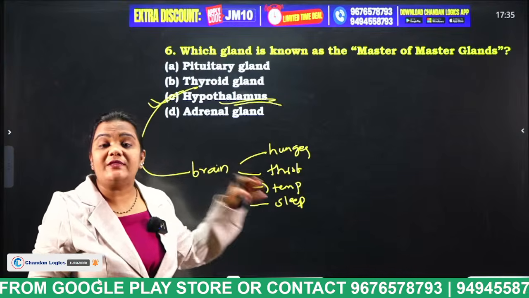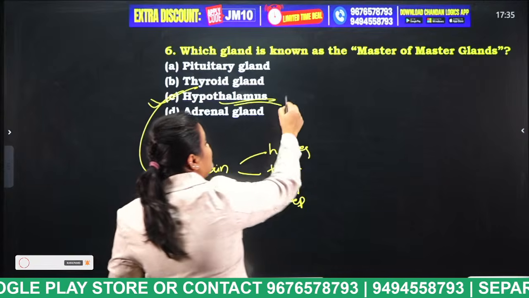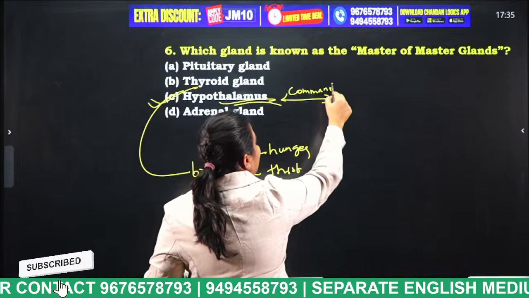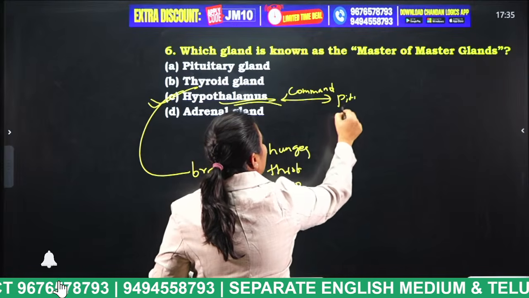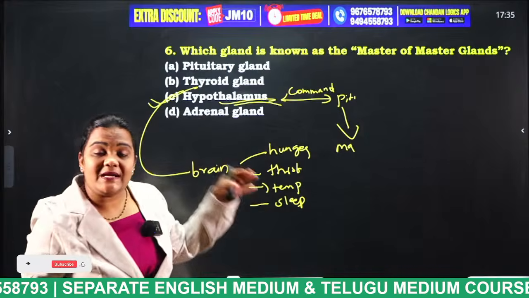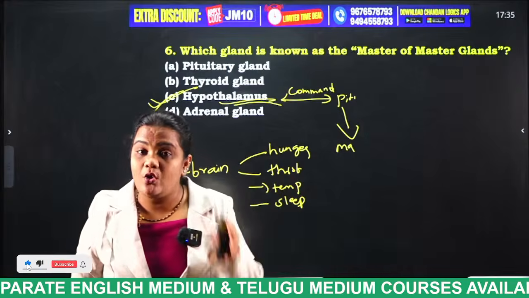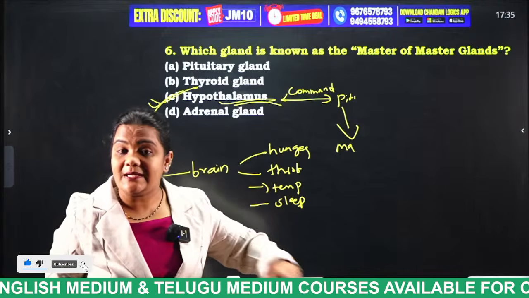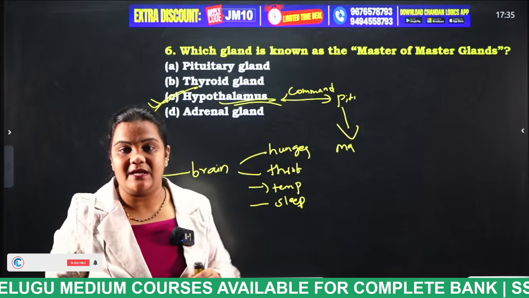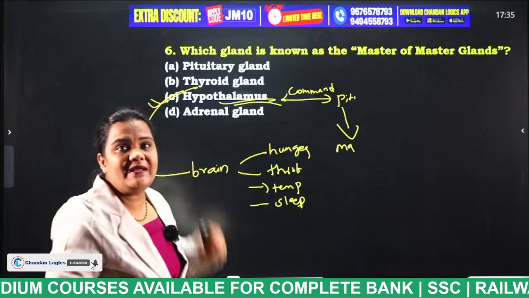This hypothalamus sends commands to the pituitary gland, and this pituitary gland is considered the master gland. Only if the hypothalamus sends commands to the pituitary gland can the pituitary control all other glands like the thyroid gland, adrenal gland, etc. Remember, very very important, students.